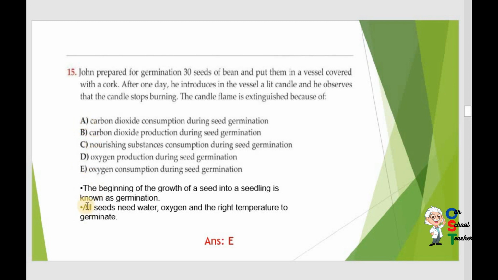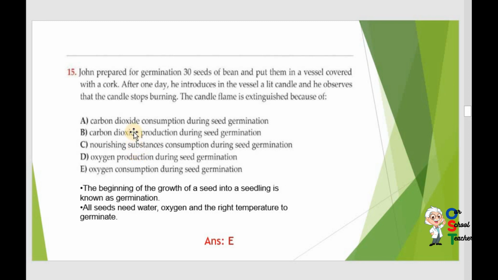First read this information. The beginning of the growth of a seed into a seedling is known as germination. All seeds need water, oxygen and the right temperature to germinate. So there is no need of carbon dioxide. Read option B. Carbon dioxide production during seed germination.